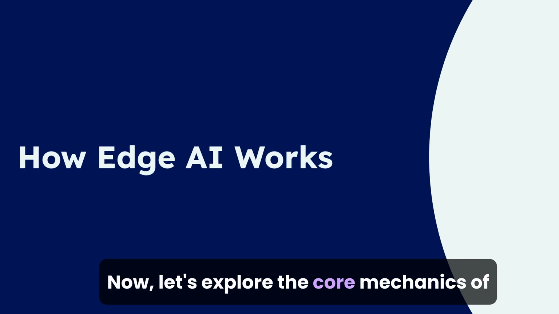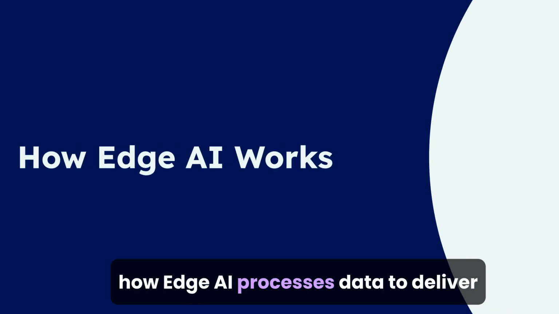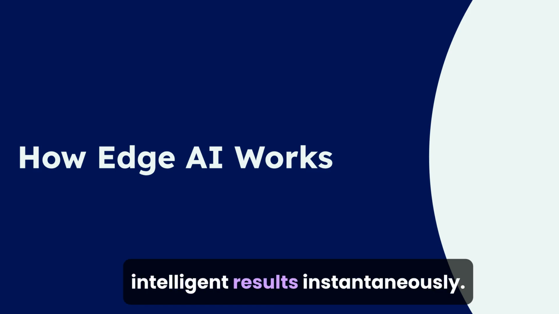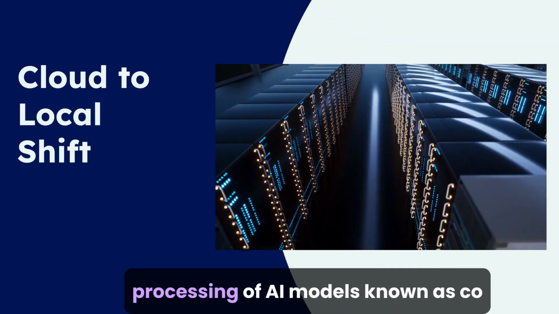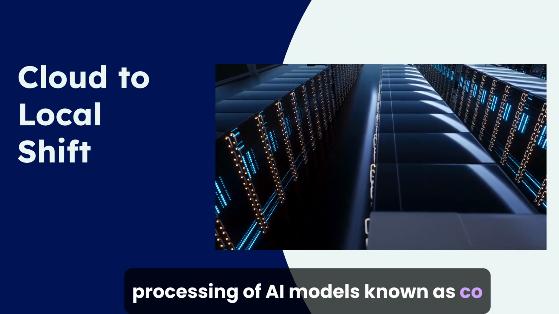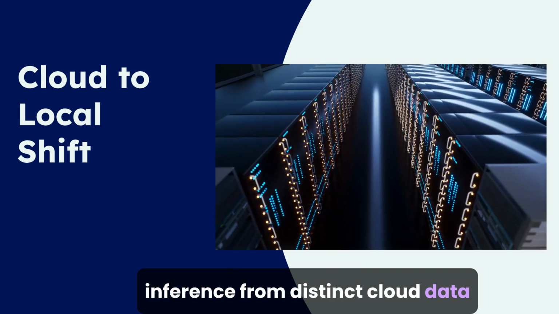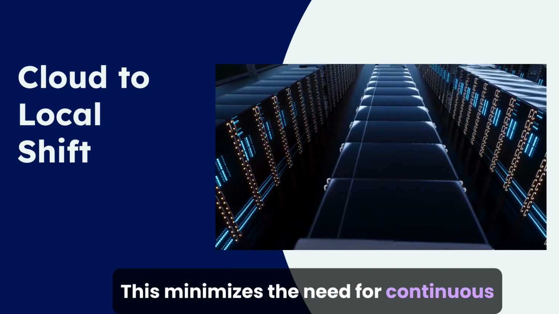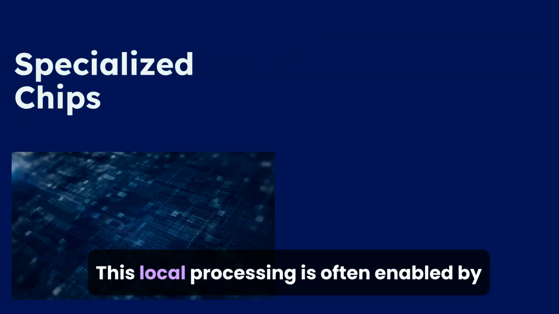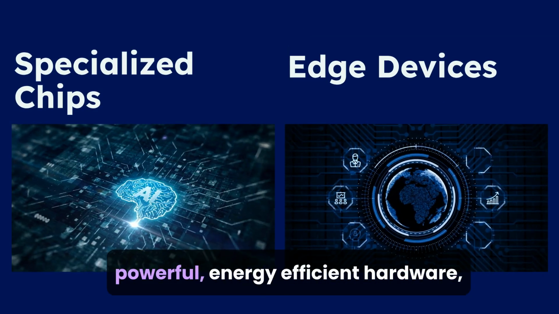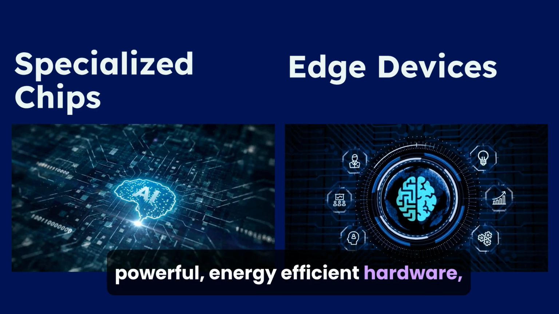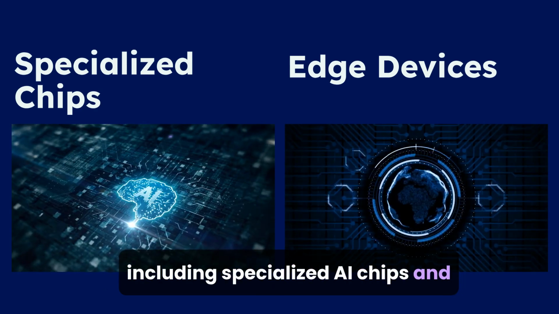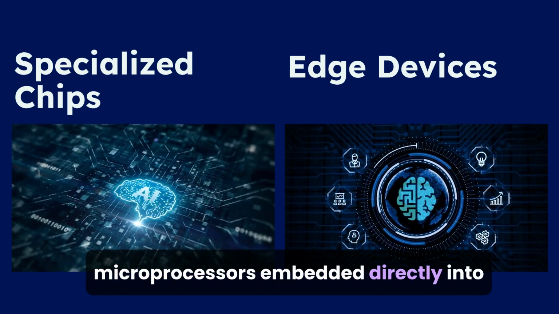Now let's explore the core mechanics of how Edge AI processes data to deliver intelligent results instantaneously. The key principle is shifting the processing of AI models, known as inference, from distant cloud data centers to the local edge device. This minimizes the need for continuous data transmission. This local processing is often enabled by powerful, energy-efficient hardware, including specialized AI chips and microprocessors embedded directly into edge